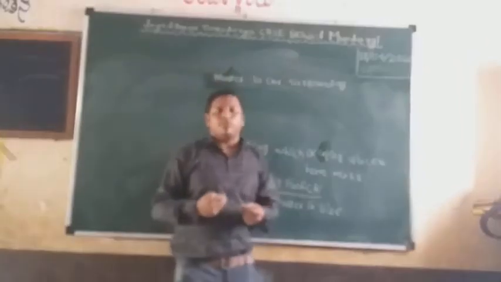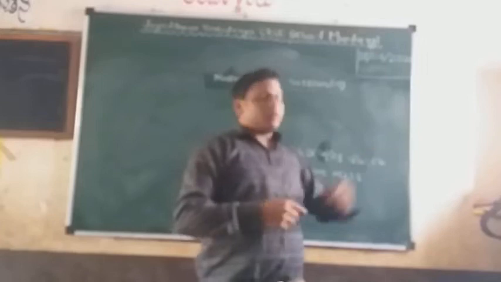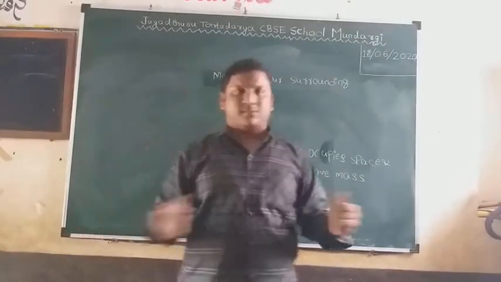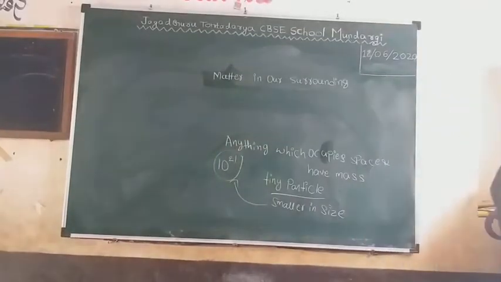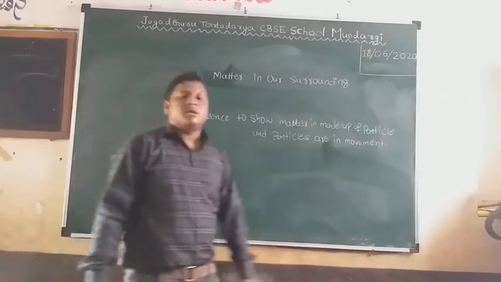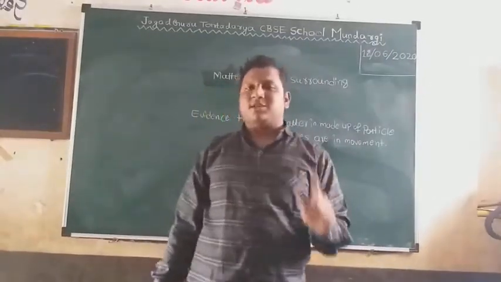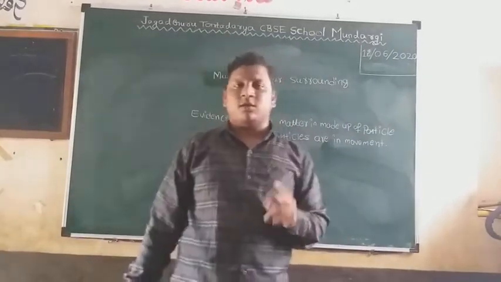Now we will prove our matter property by using some models. Matter is based on two properties: one is based on appearance, another one is based on composition.